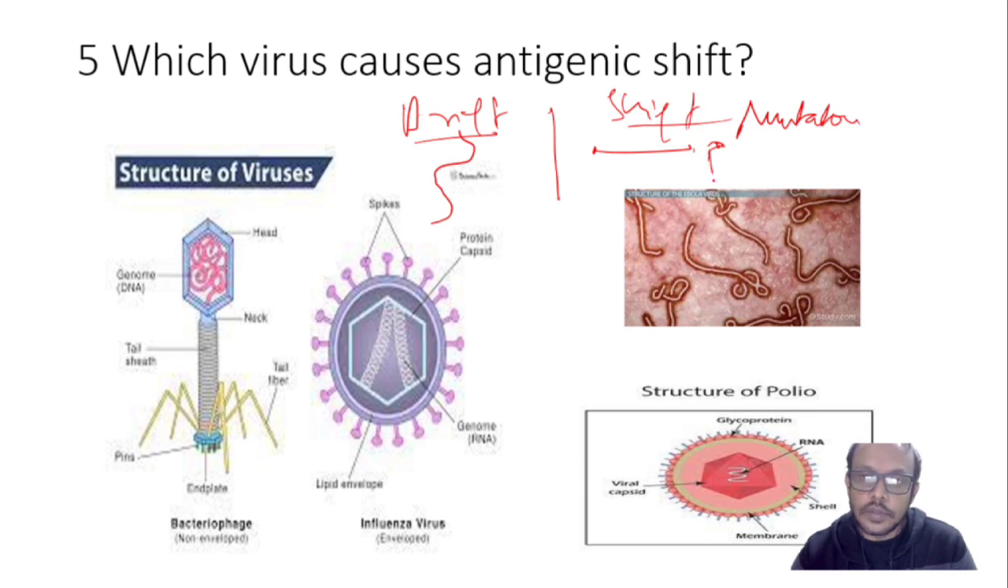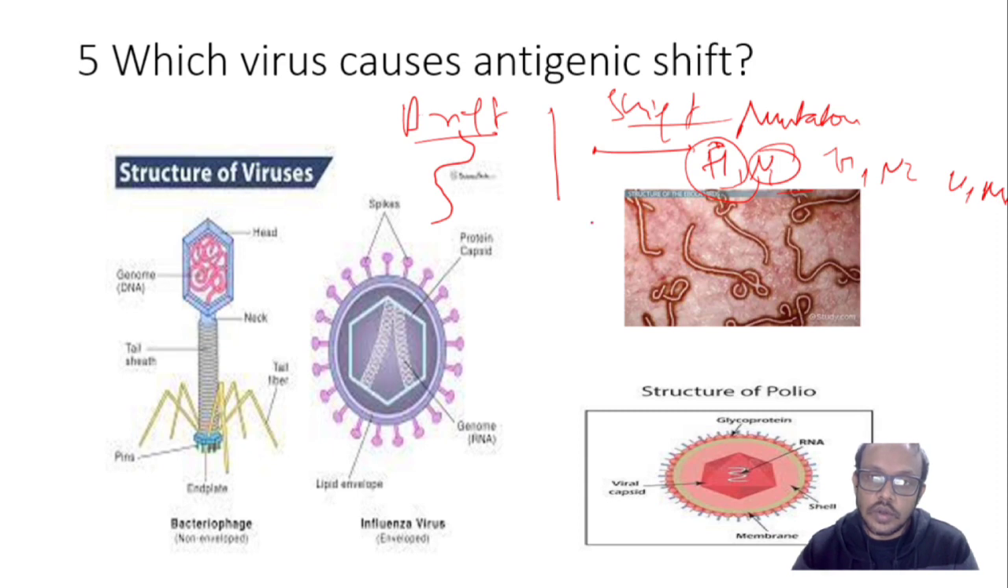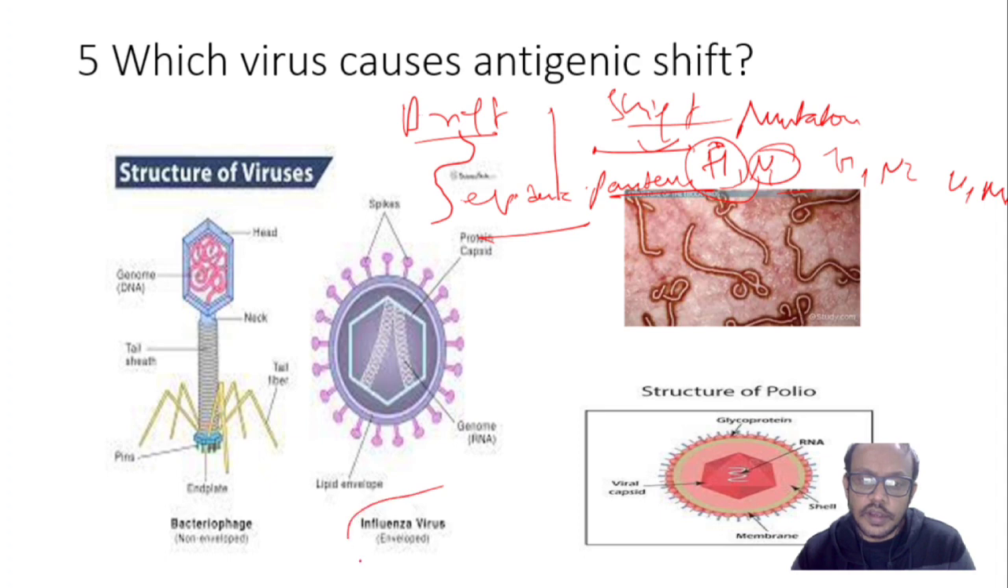For example, H1N1 changes to H1N2 or H1N5. The hemagglutinin and the neuraminidase, these antigens, these proteins, these enzymes are changed in the case of shift. In drift, minor mutations are there, and there may be an epidemic situation, but in shift a pandemic can arise. And this is most commonly seen in the case of influenza virus.